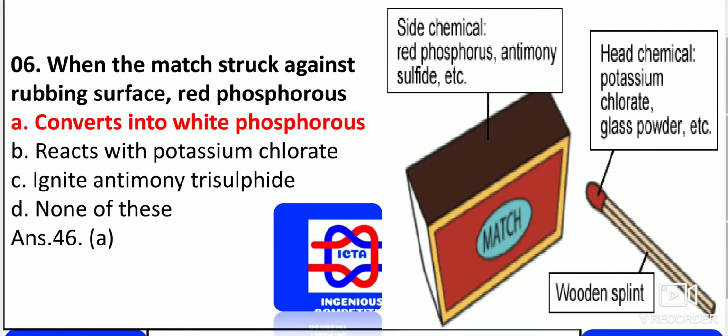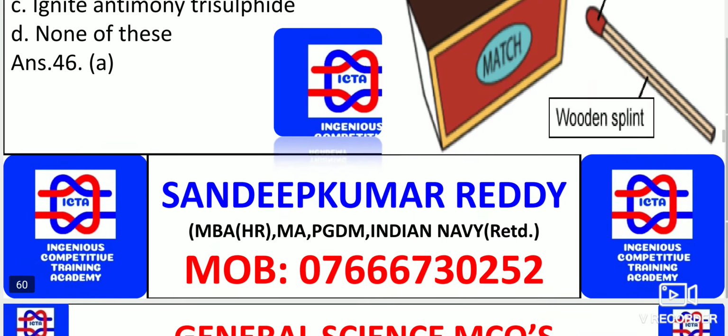Next, when the matchstick is struck against the rubbing surface, the red phosphorus converts into white phosphorus. The head chemical is potassium chlorate, along with glass powder. As you can see, the red phosphorus directly becomes white phosphorus once it is rubbed. This is one thing you have to remember. In the match, red phosphorus is used.